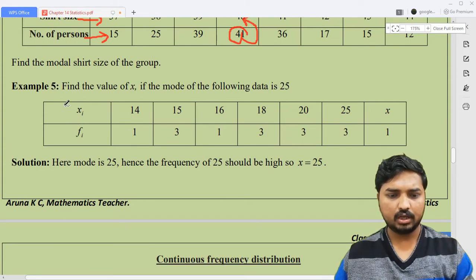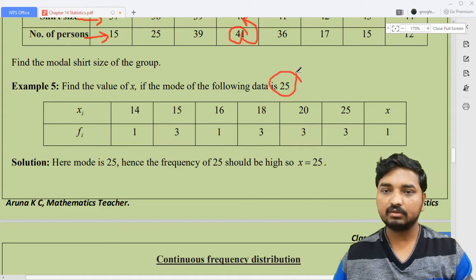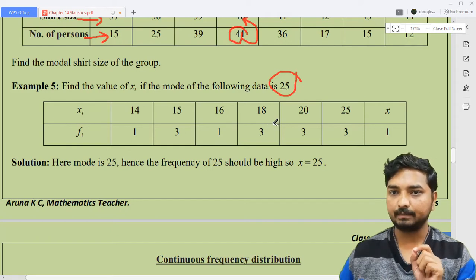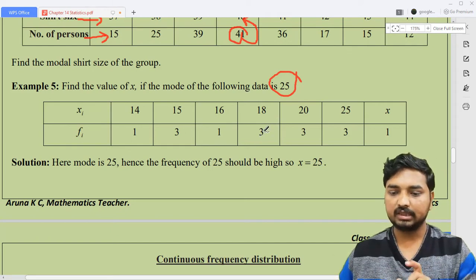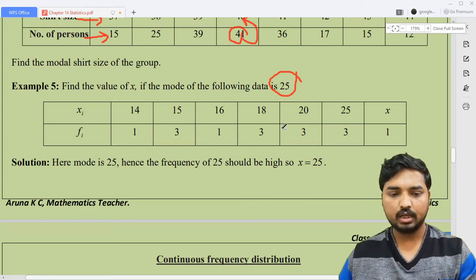And here also, look at here. This seems to be somewhat different. This is a question from Adi Sharma. Find the value of x if the mode of the following data is 25. Remember, the mode is already given to you, and it is 25. Mode is 25 means the frequency of 25 should be high. That's why we call 25 the mode. Now you need to identify the value of x.